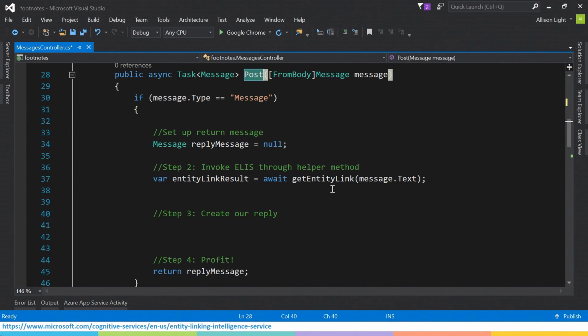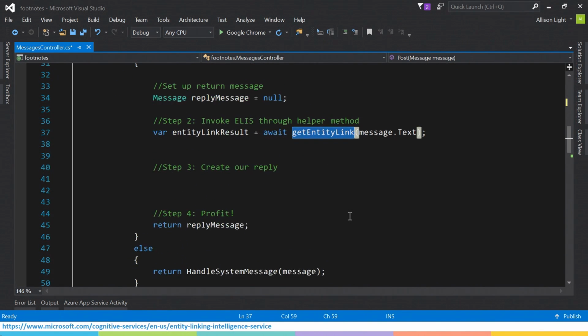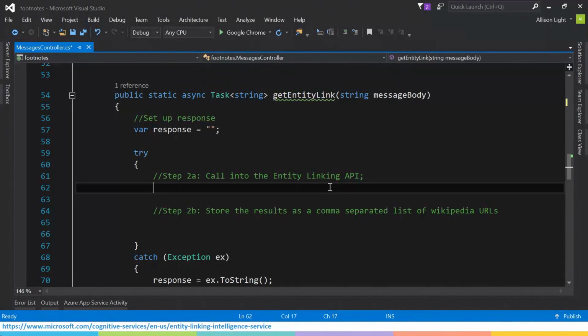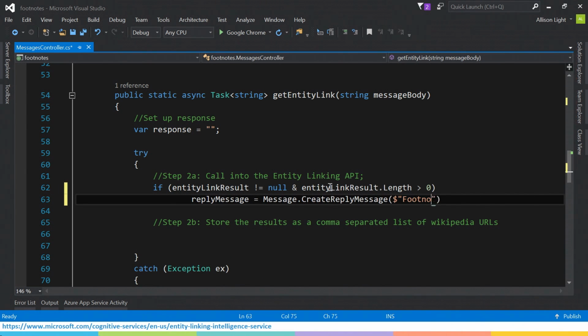And so what I'm going to do here first is I'm actually going to make the call. So I made a separate method for this, just to break out the logic, called getEntityLink. And the first step, obviously, is to call the API. Now, I already got a key from our website, and that was totally the wrong one to do. So I already got a key from our website, and you can actually do it for free. That was also the wrong one to do. Good job, Allison.